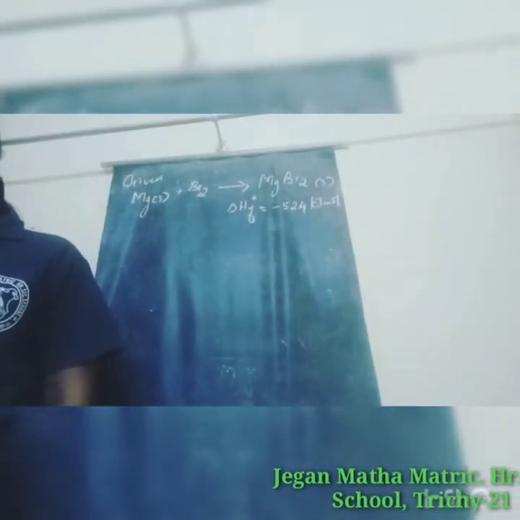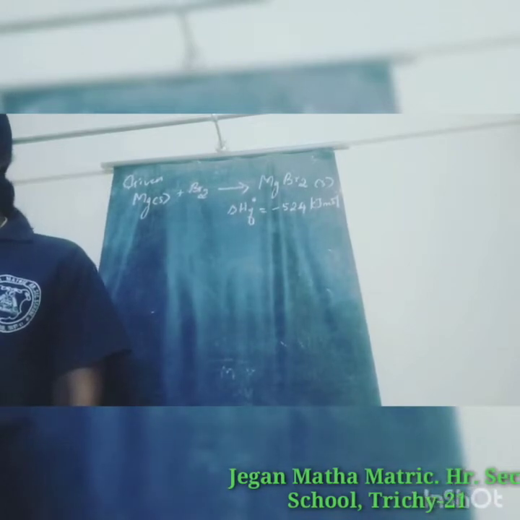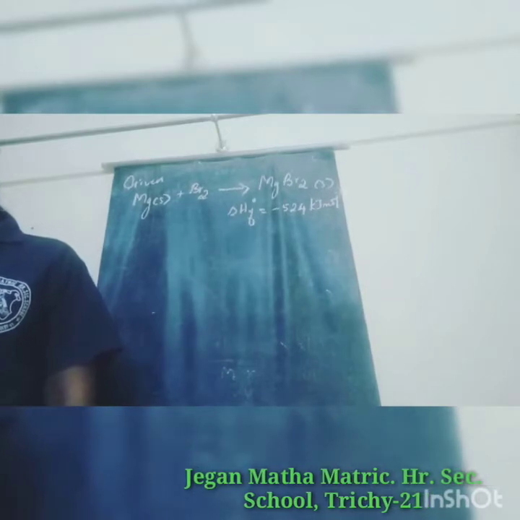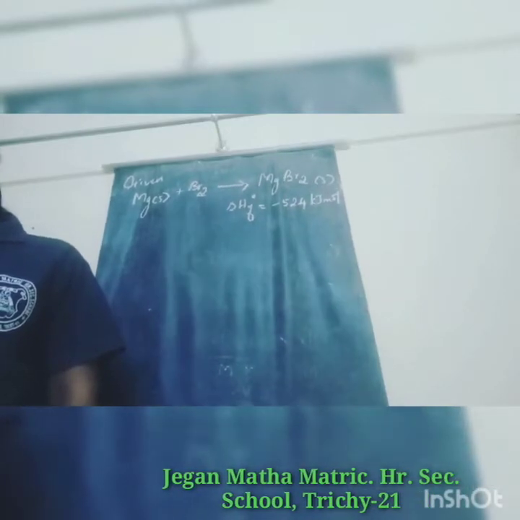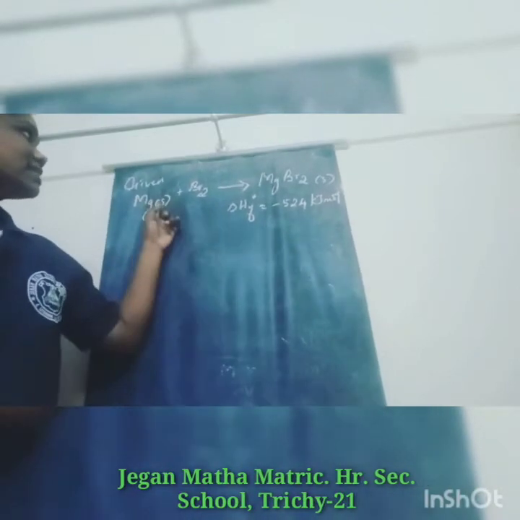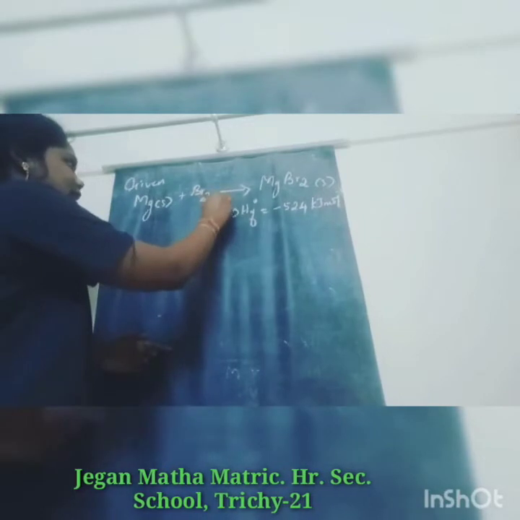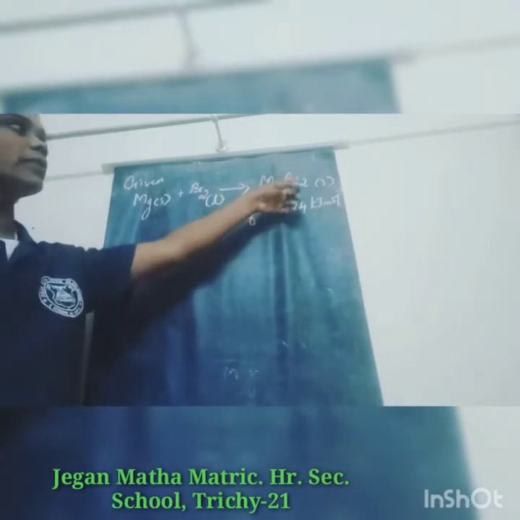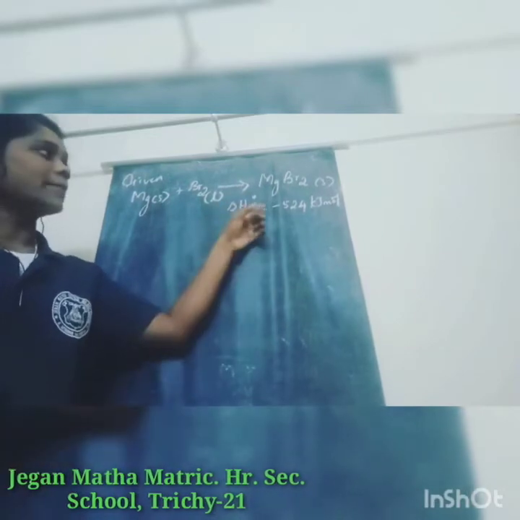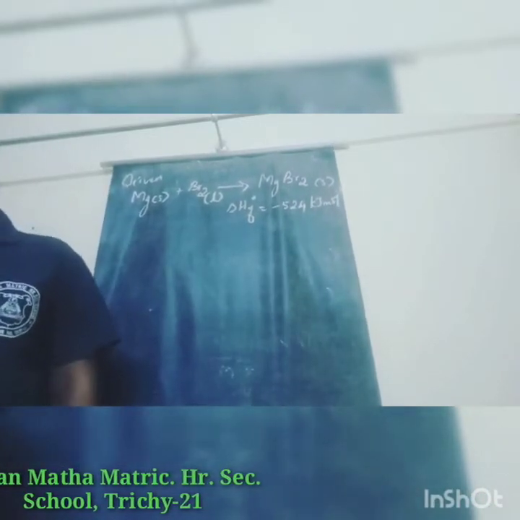When 1 mole of magnesium bromide is prepared from 1 mole of magnesium and 1 mole of liquid bromine, 524 kilojoule of energy is released. Magnesium is present in solid state and bromine is present in liquid state. Here magnesium bromide is formed, so ΔHf° value is minus 524 kilojoule per mole.